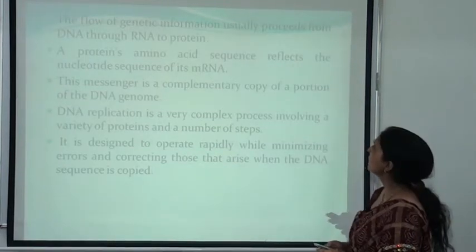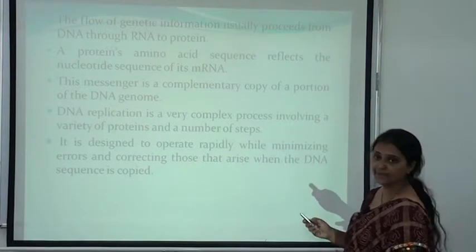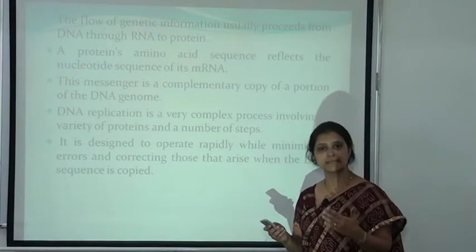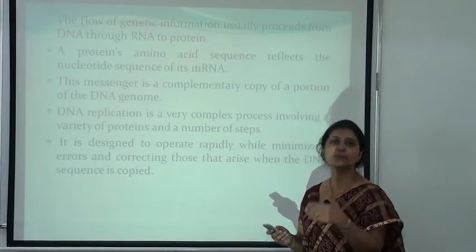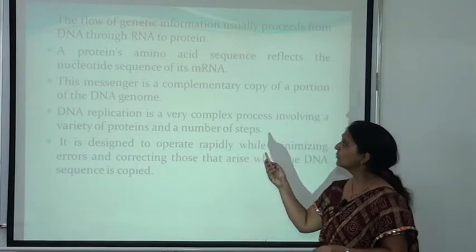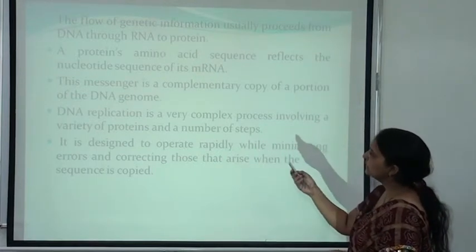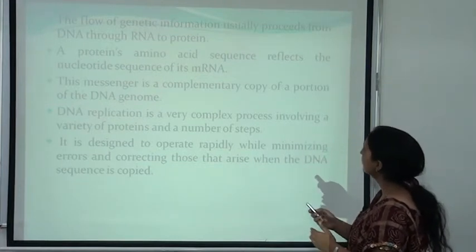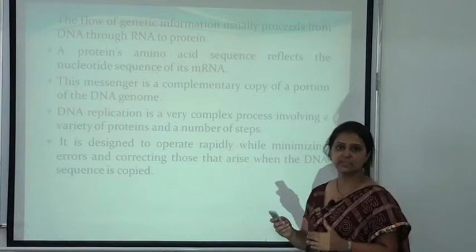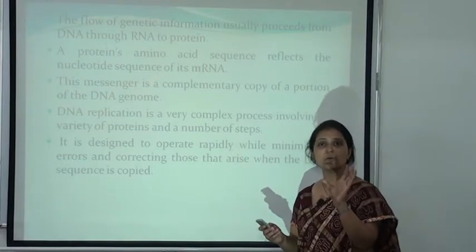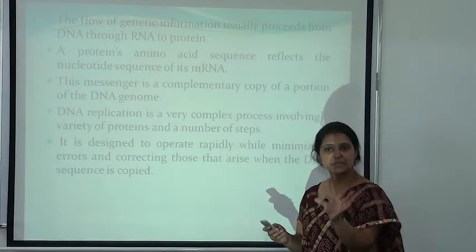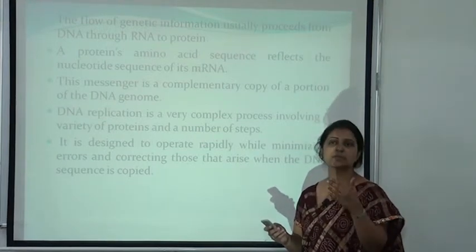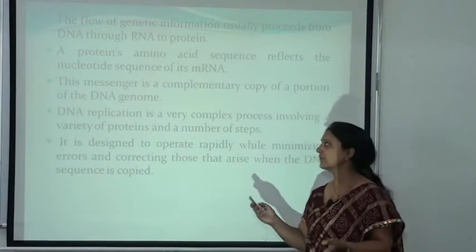The flow of genetic information usually proceeds from DNA through RNA and then protein. Conversion of the DNA to RNA is known as transcription, and conversion of the RNA to protein is known as translation. A protein's amino acid sequence reflects the nucleotide sequence of its mRNA. This messenger RNA is the complementary copy of the protein-coding part of the DNA genome. So this mRNA codes for the protein. The sequence present in the mRNA is responsible for the formation of the protein, and protein is responsible for the formation of any function of our body.